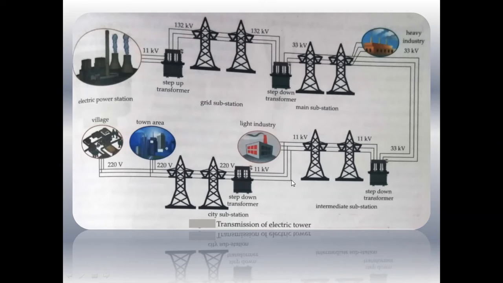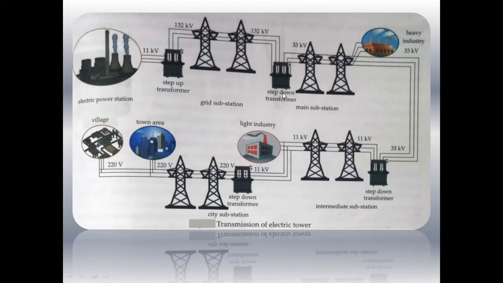Now again, since it has been transferred to the city substation, it is stepped down. Step down means its voltage has been decreased again. So here the voltage has been decreased to 220 volt, that is the standard power rating at our home. So this 220 volt enters our home for daily consumption. So this is how the electric power is transmitted from one point to another, from the electric power station to the grid